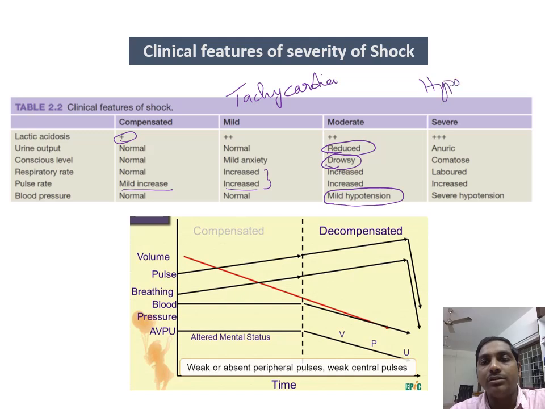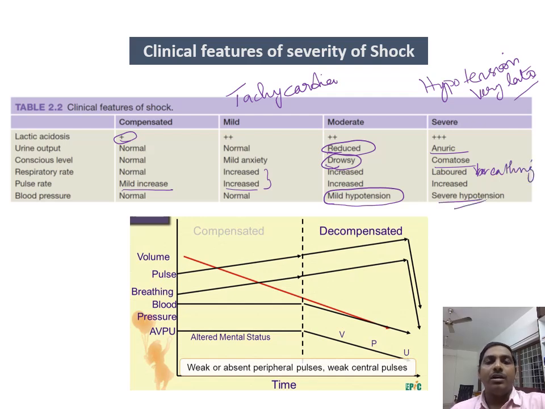Hypotension usually occurs very late in shock. So if the patient's blood pressure is normal, concluding that the patient is not in shock is the wrong thing. Hypotension usually occurs at the later stages of shock, so you need to remember that. Urine output, consciousness level and blood pressure start to deteriorate from the moderate phase of shock, whereas in severe shock, the patient will be anuric, comatose, have labored breathing, and severe hypotension.